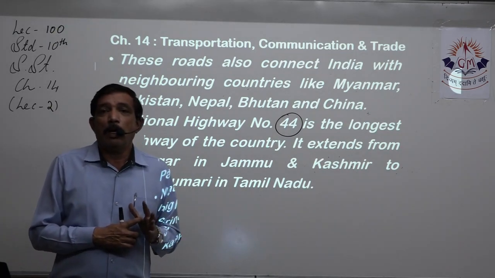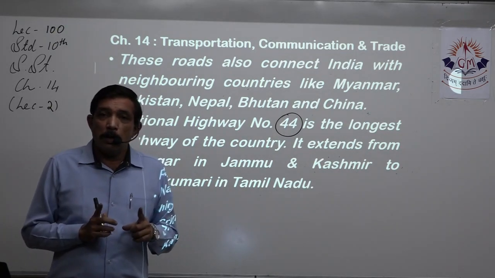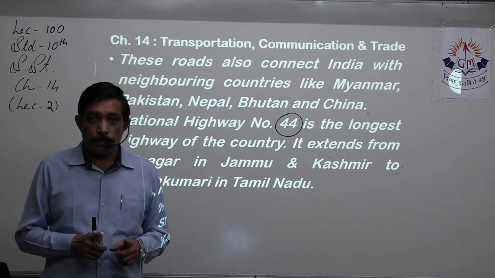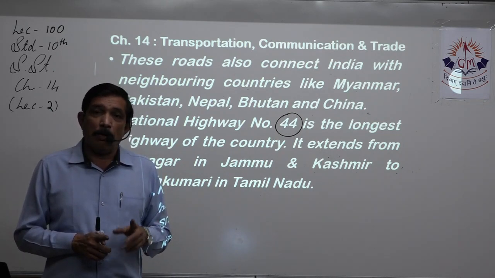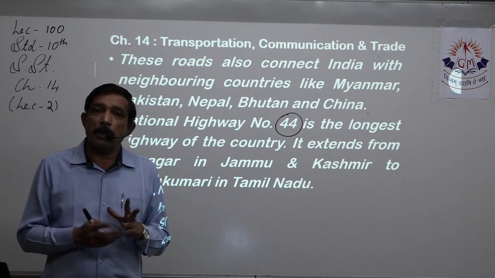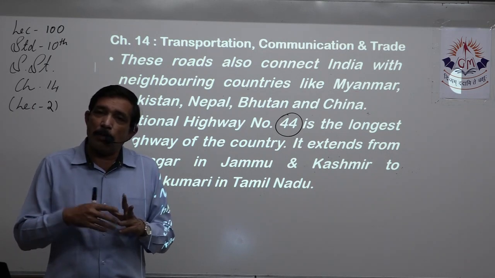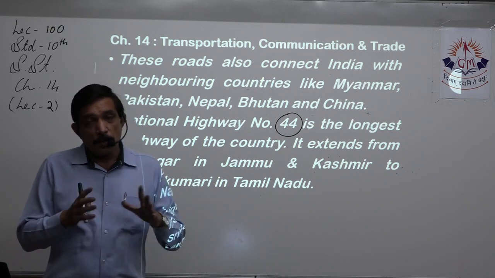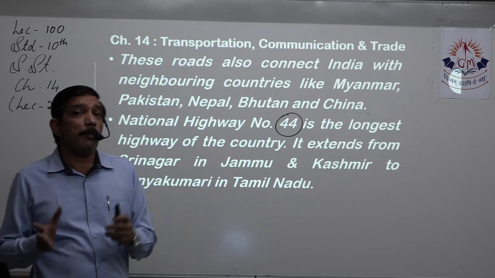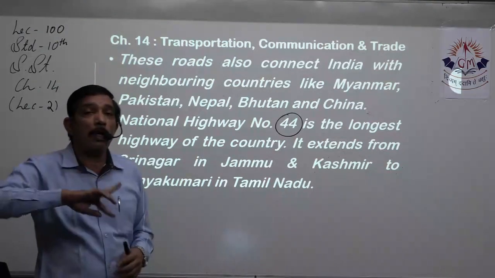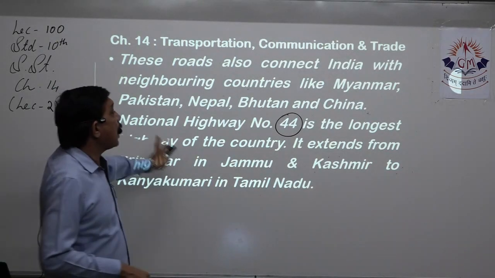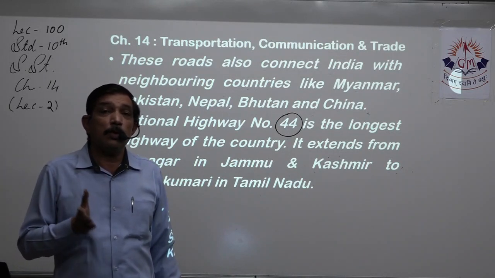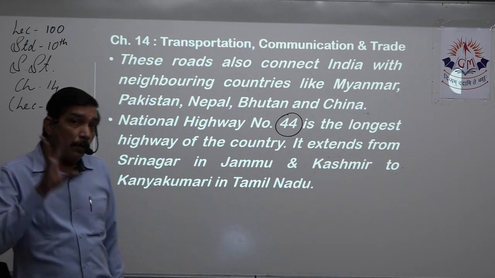So all the national highways are numbered, right? Now we know mathematics, numbers are of two types: either an odd number or an even number, right? So when we do the map work, please remember this: odd number, even number of the national highways. It allows you to do that map work, if you know this thing.